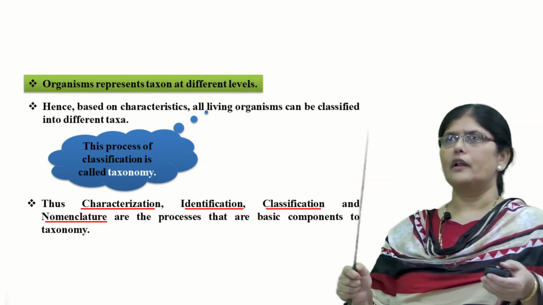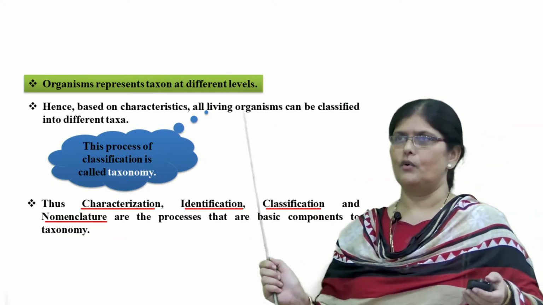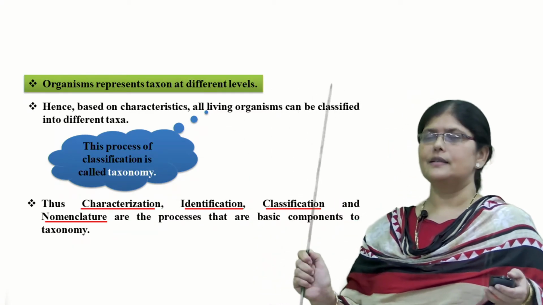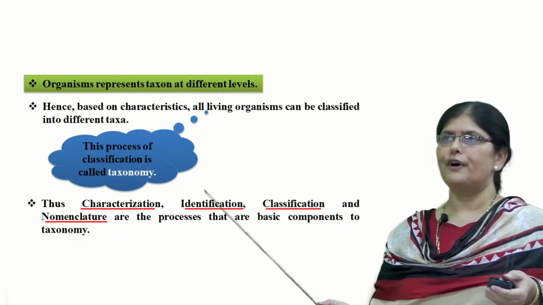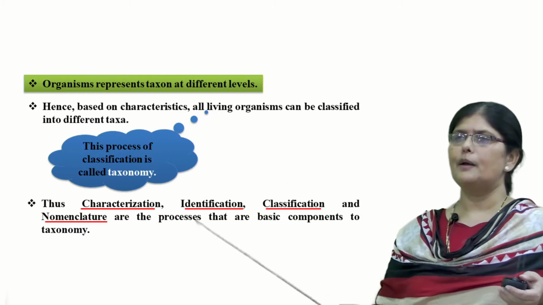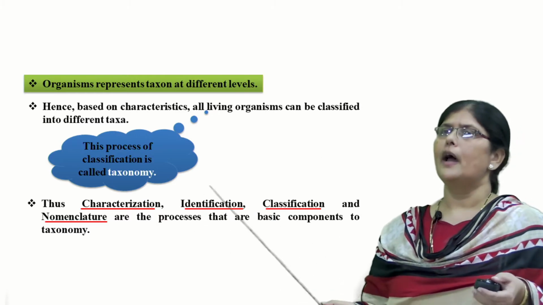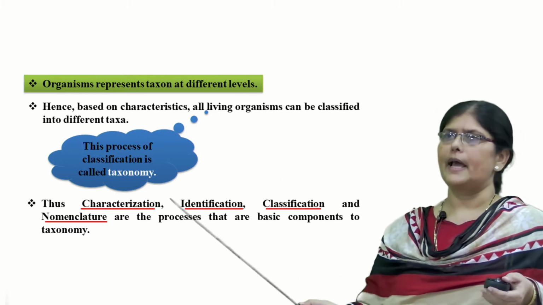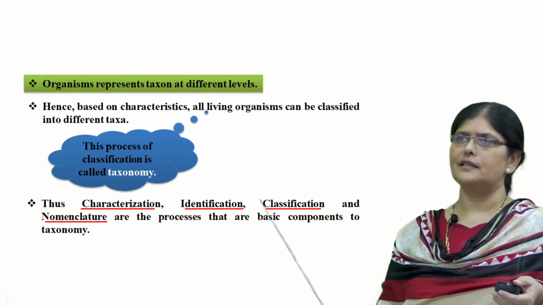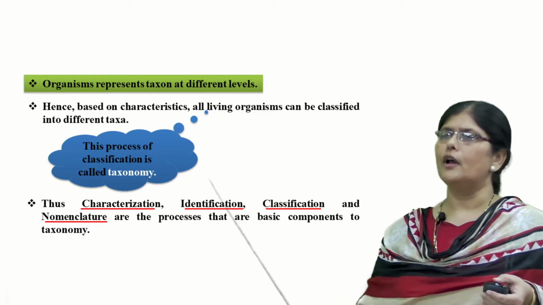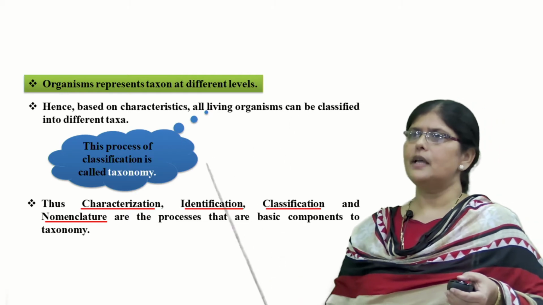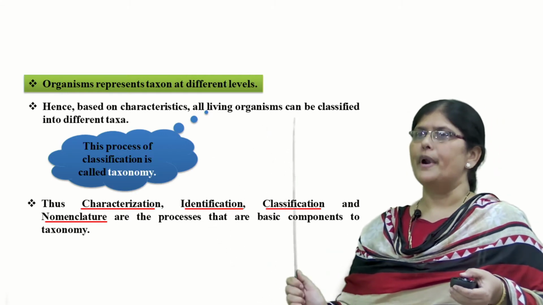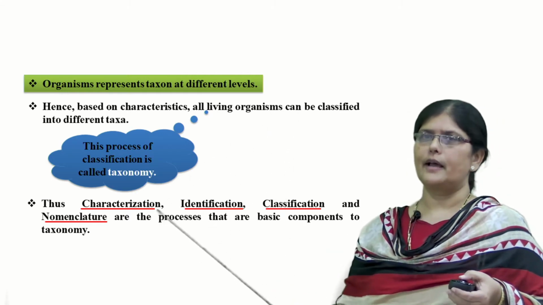So, therefore, the living organisms which we are surrounded by are characterized, then identified, classified and given the name as per the binomial nomenclature, and all these components, the characterization, identification, classification and nomenclature, form the basic components of a branch of botany called taxonomy.